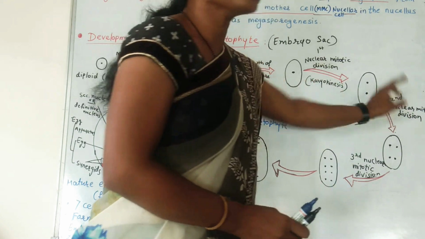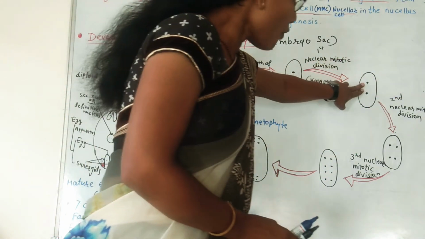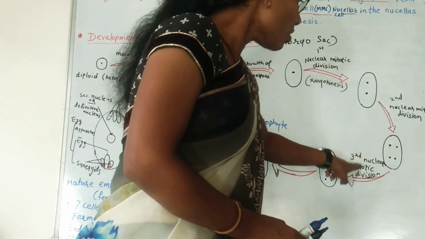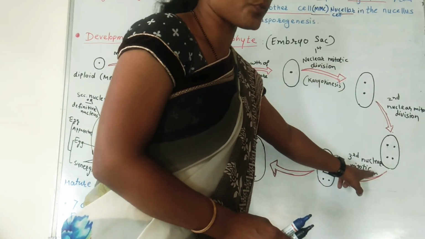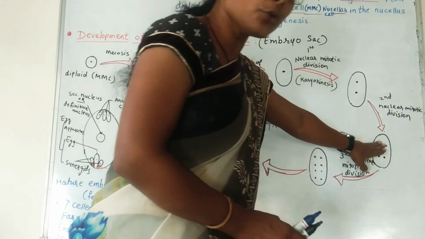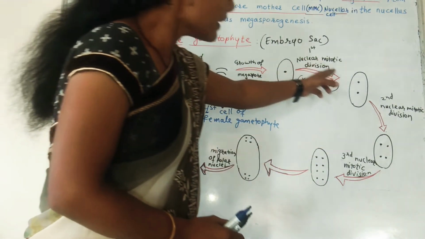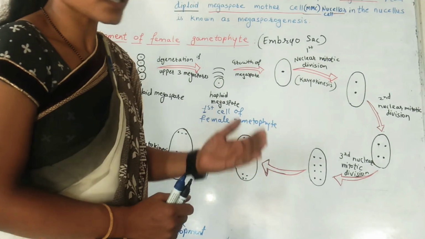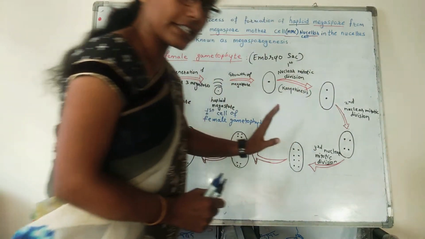In the second karyokinesis, from these two nuclei, four nuclei will form. Again, the third karyokinesis will take place, and from these four nuclei, eight nuclei will form. So this is how three successive nuclear mitotic divisions take place inside that single cell itself.